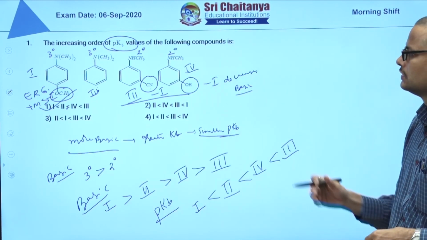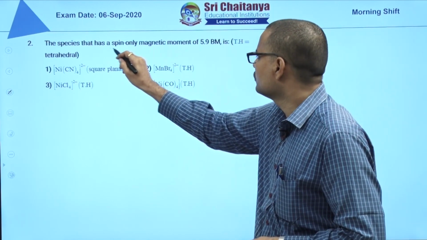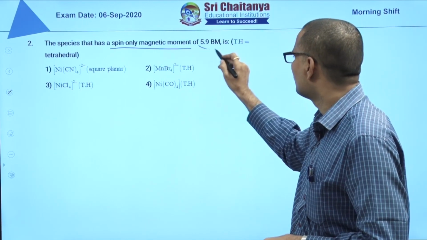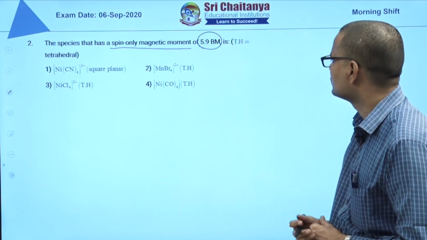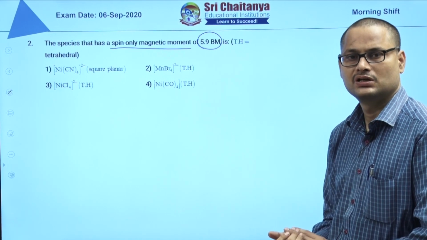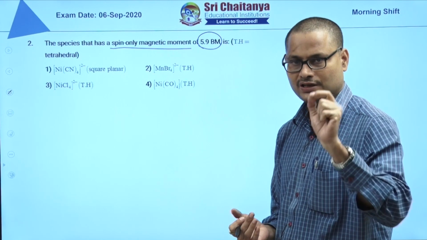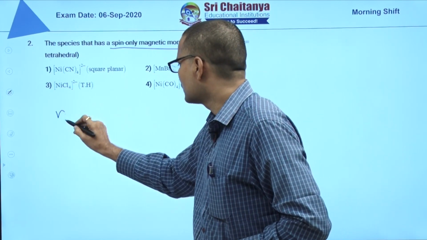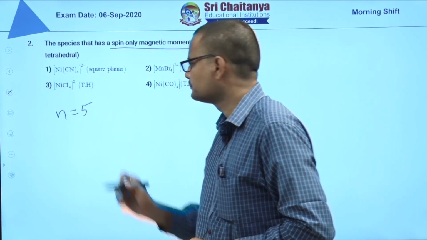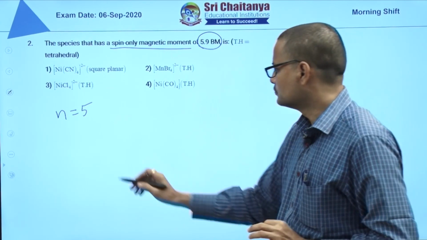Now the second question. They are asking for a spin only magnetic moment of 5.9 Bohr magnetons. You have to identify which complex that is. Magnetic moment 5.9 indicates the number of unpaired electrons is 5.